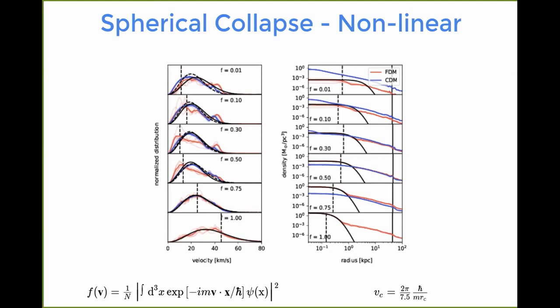Exactly. So that is actually the very interesting thing. Philip Mocz et al. actually showed that the core radius, the dashed line here, can be associated to a core velocity given by this simple equation. Again, we can see the de Broglie wavelength showing up. And this core velocity is the dashed lines here on the left.